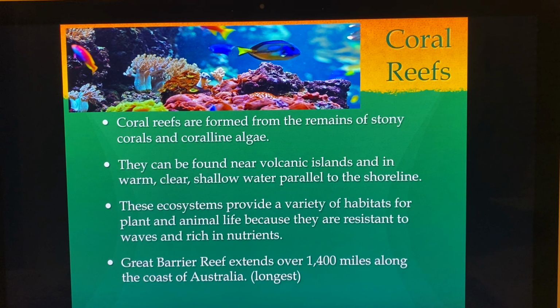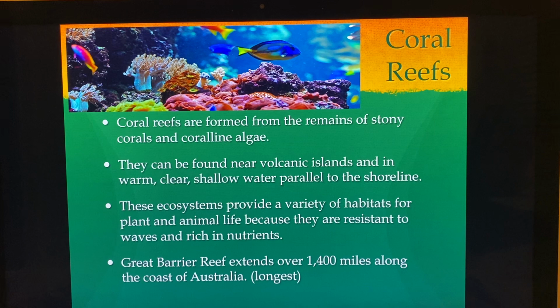Coral reefs are very beautiful. Here's a great picture of the Great Barrier Reef there. Coral reefs are formed from the remains of stony corals and coralline algae. So you see these corals, some of them are very stony and some of them are alive. They can be found near volcanic islands and in warm, clear, shallow water parallel to the shore.